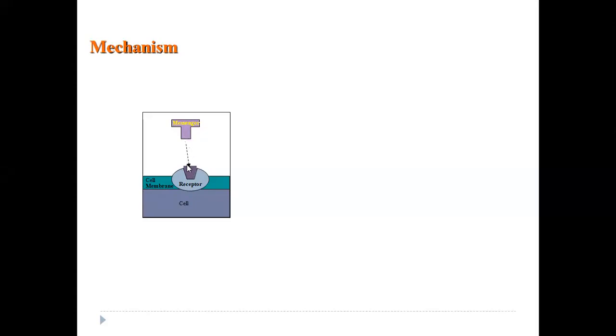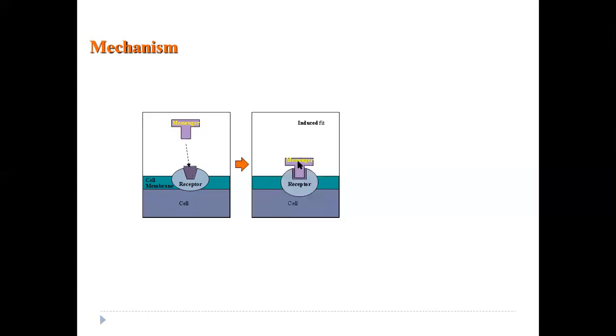When the messenger comes here, the receptor will recognize this messenger. Now the messenger is binding with this receptor. See, there is an induced fit here. See the shape of the binding site of the receptor here, and see the shape here. This receptor is inducing its binding site shape according to the messenger, so that it can have maximum interactions with the messenger. Now the messenger is bound with the receptor. Receptor has received the signals from the messenger. Signals means nothing but message, and now it is transmitting that message to the cell.